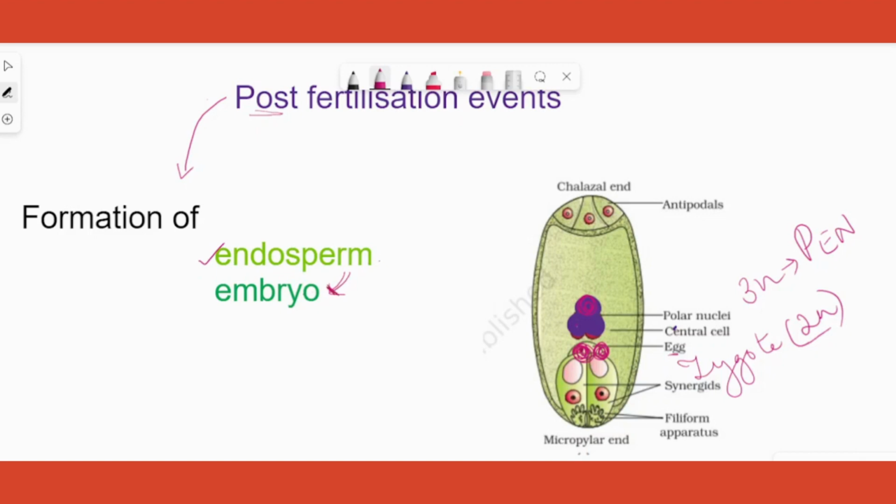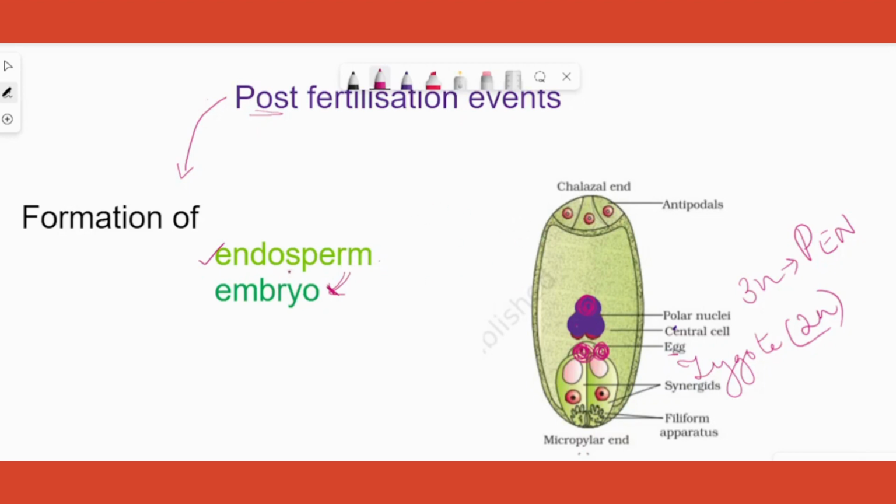Alright. So you'll get this question in your question paper. Endosperm development precedes embryo development. Why? Because endosperm provides nutrition. One single line and you get 2 marks. So please don't miss that.